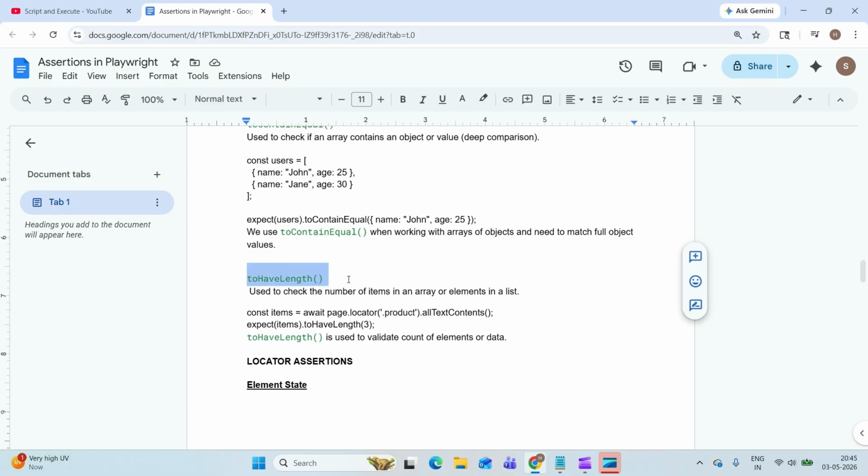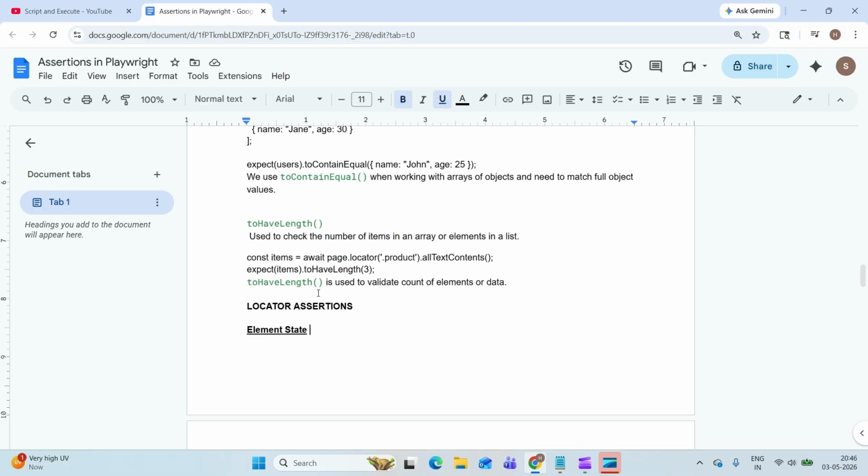Next, toHaveLength. We use this method to check the number of items in an array or elements. If you're expecting that, when we extract that value, the numbers are 3 or 10, then use length. So here, to check the number of items in an array, it can be prices or names or anything. So toHaveLength is used to validate the count of elements or data.